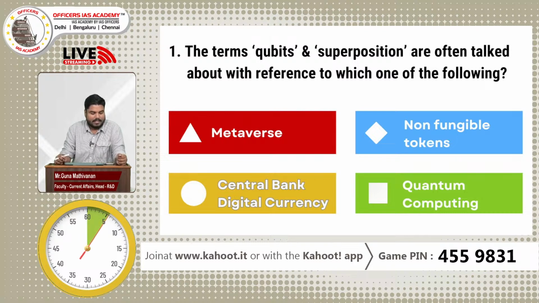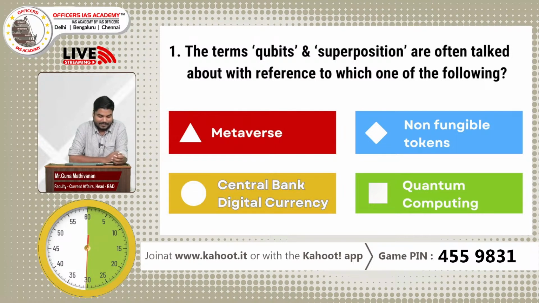The terms qubits and superposition are often talked about with reference to which one of the following? Metaverse, non-fungible tokens, central bank digital currency, or quantum computing.